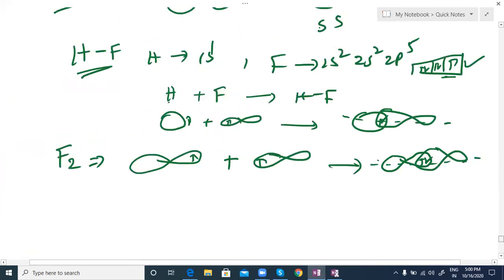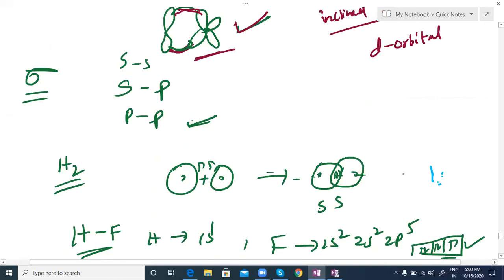Then sigma bond formation you can see here. Sigma bond formation may be s-s orbital overlapping, s-p orbital overlapping, or p-p orbital overlapping. I have given examples here. s-s overlapping: H2 molecule formation. You know hydrogen is 1s1, and this also is 1s1. So the s orbitals overlap, and we get this along the molecular axis.